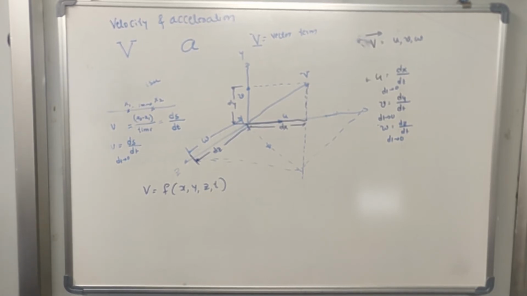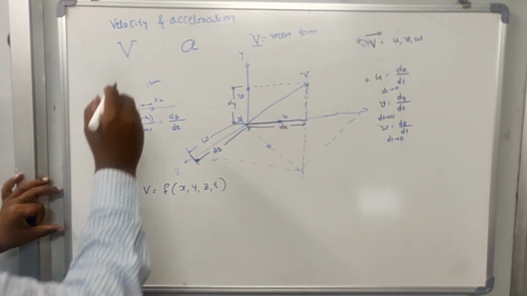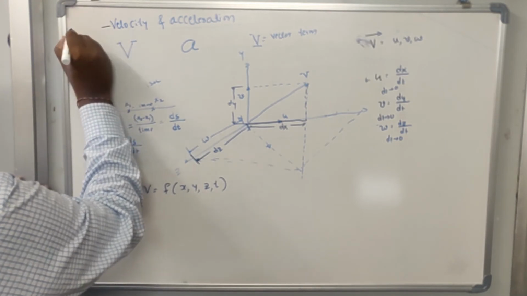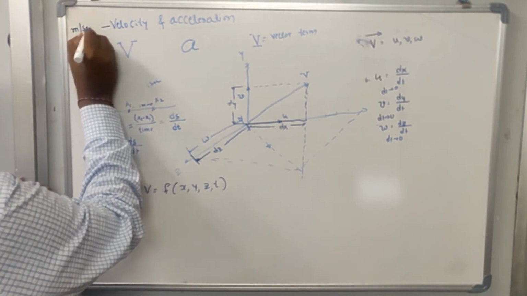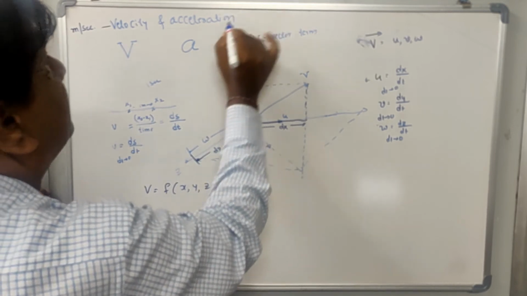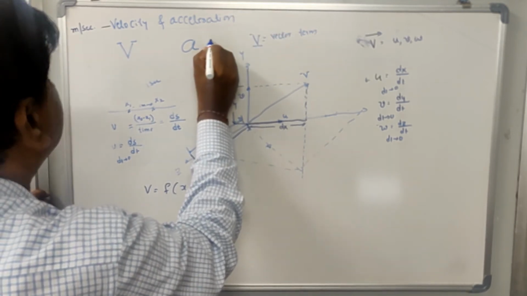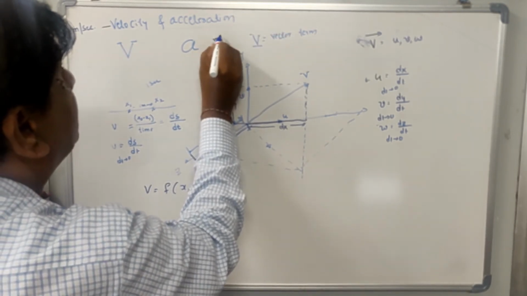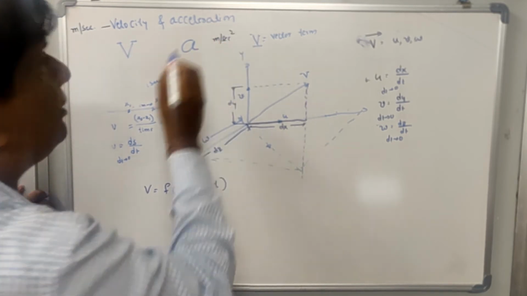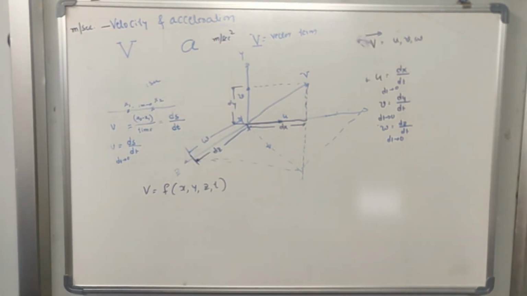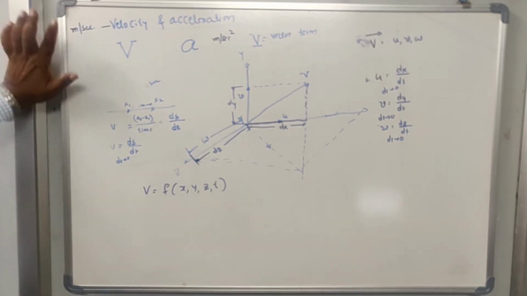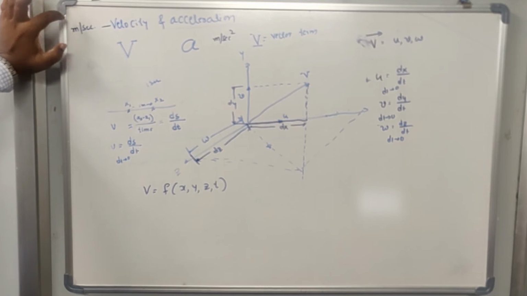What is the acceleration? The dimension of velocity, you know, is meter per second. The dimension of acceleration is meter per second square. Velocity is distance divided by time.